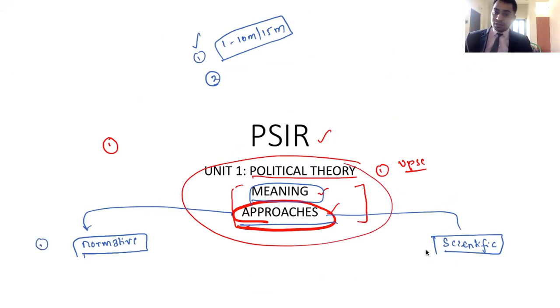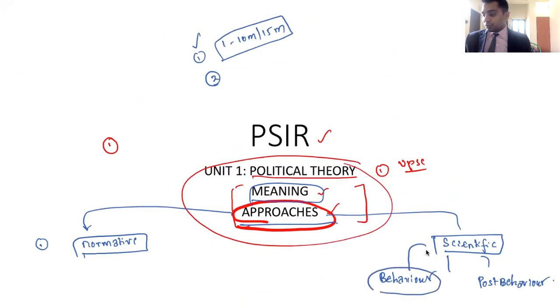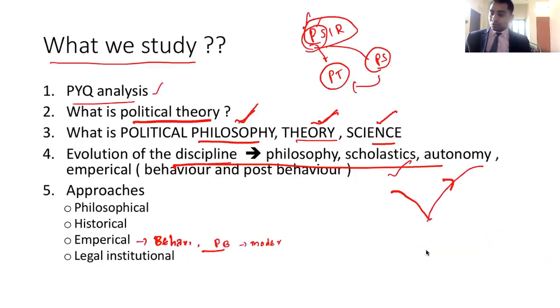The second one is, in the scientific approach itself, you have the behavioral approach as one subdivision and the post behavioral approach as another division. Behavioral approach, post behavioral approach, normative approach. There are three approaches to political science. So they asked a normative approach, they asked a behavioral approach, they asked a post behavioral approach. Look at this.